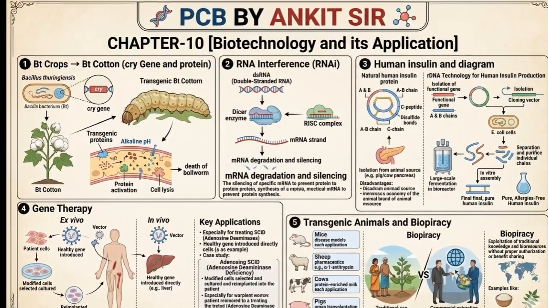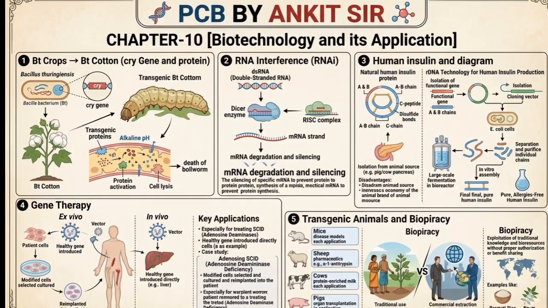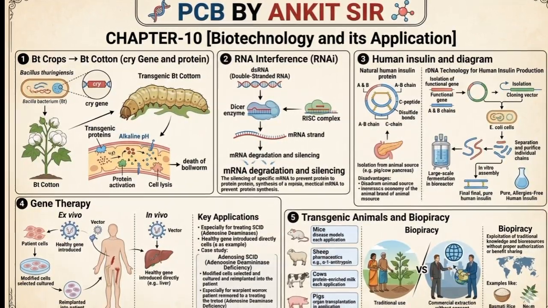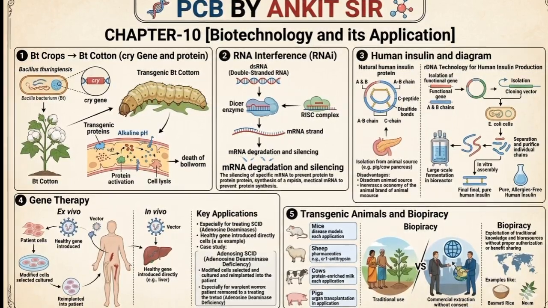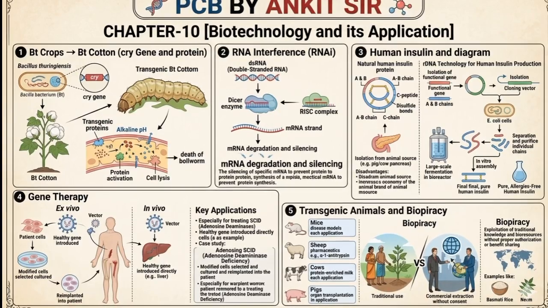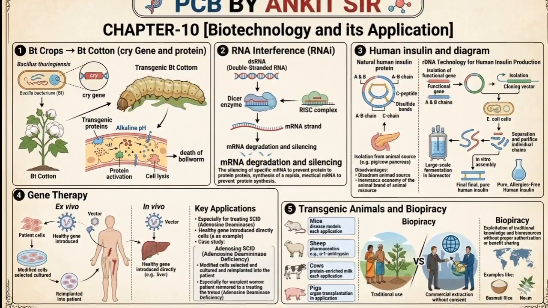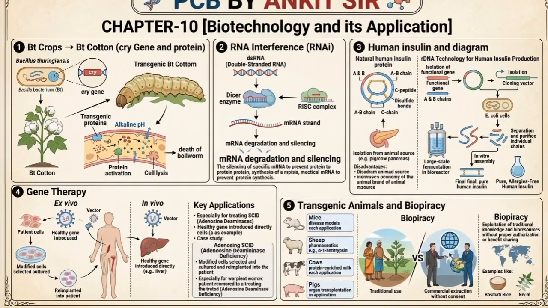In this chapter, Bt crop, Bt cotton, cry gene and protein must be important. RNA interference is important. Human insulin and diagram, that is also important. Gene therapy, transgenic animal and biopiracy, this is important. You have to practice the diagram day by day, and also have to practice the names and learn the names very seriously.